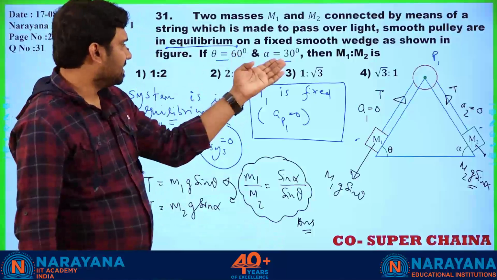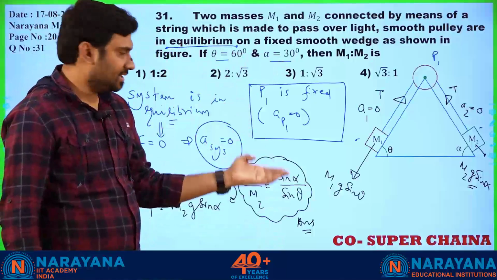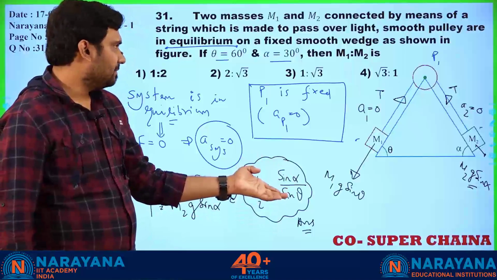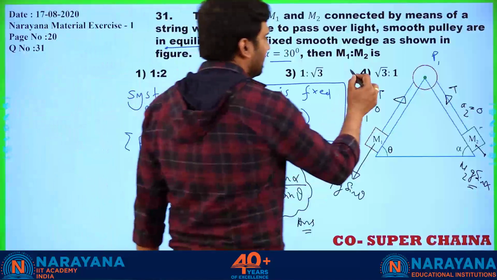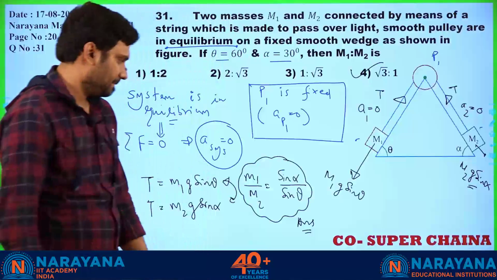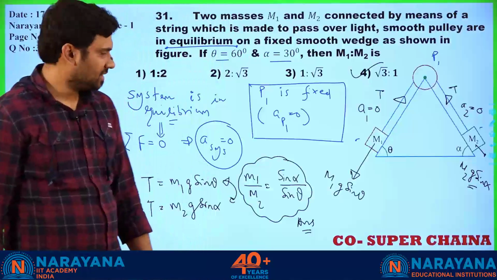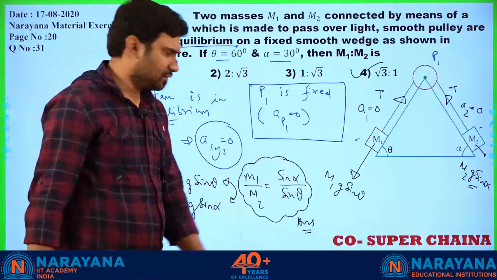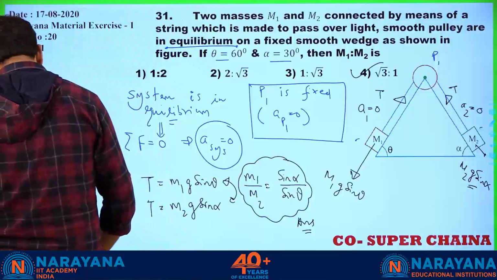Theta is equal to how much? 30 degrees. Alpha is given to be 60 degrees. Root 3 by 2 divided by half. So root 3 is to 1. This will be the answer, M1 by M2. Correct? It was a pretty easy question. Okay, no? Chalo, let's move ahead.